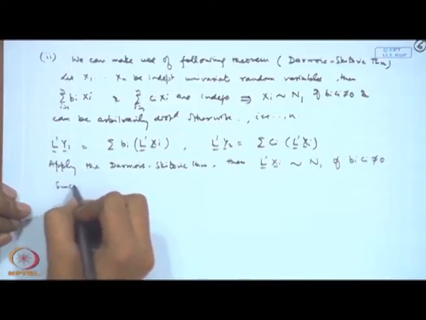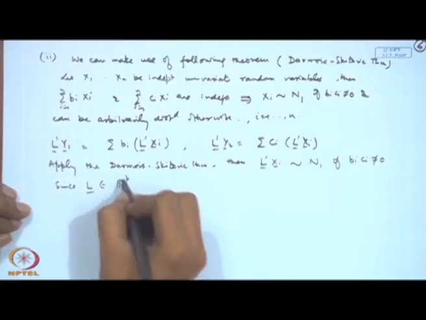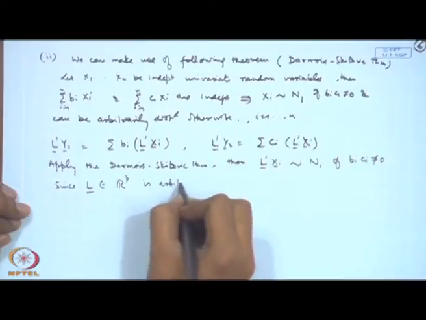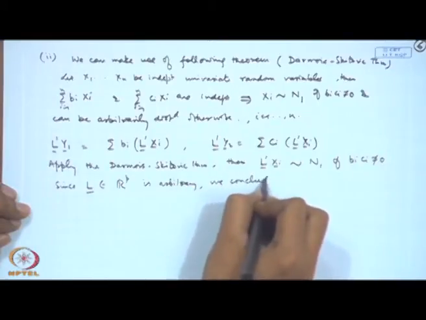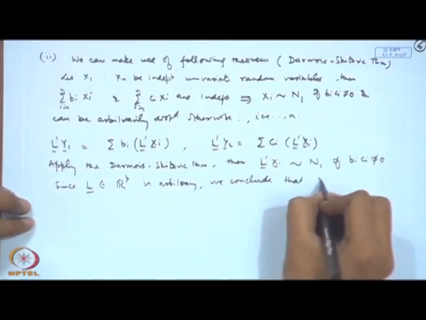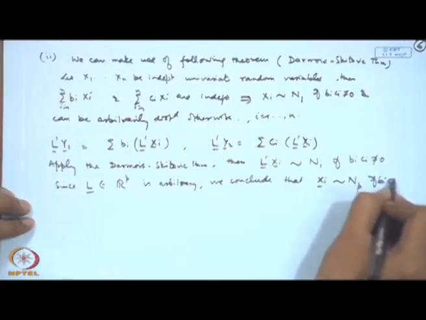L is an arbitrary vector in p-dimensional space. We conclude that the xi's will follow N_p if bi ci is not 0.